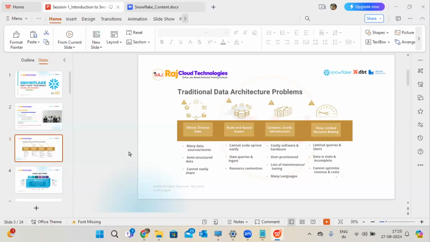Handling the data with different types of languages. It's all complexity and costly infrastructure involved in the traditional data warehouse. Not only this, guys. If you want to go with huge queries, there will be some limitations in the traditional. For decision making, if you want to make some changes with complex queries or complex work you have to perform, a lot of resources are involved. So many limitations in using the resources. Like this, multiple issues are around in the traditional data warehouse.